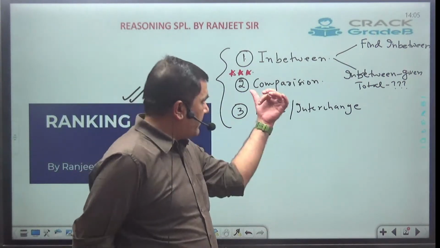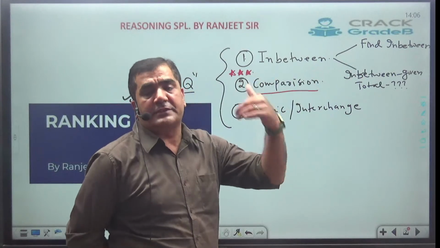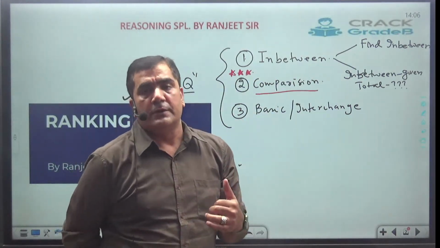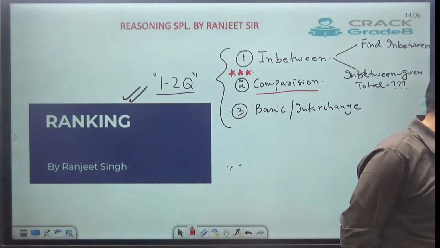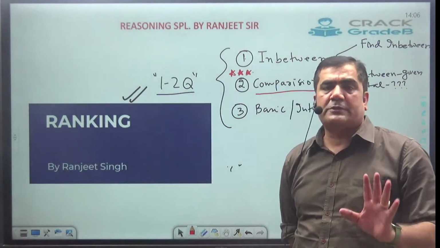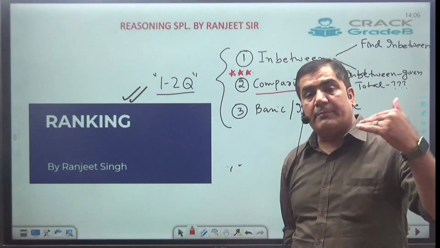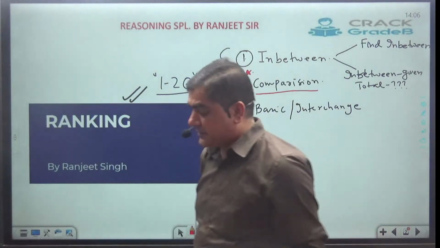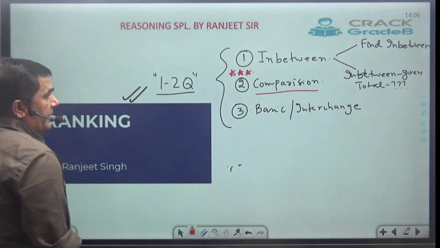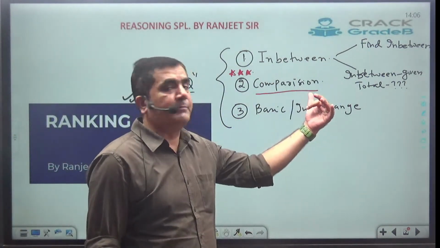In pre, they are not going to ask data sufficiency, but in the mains examination, tier 2, they will, and they will give problems based on comparison.